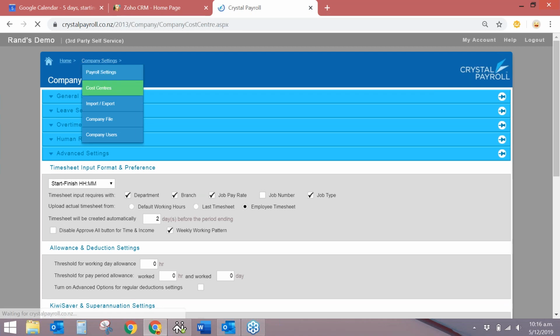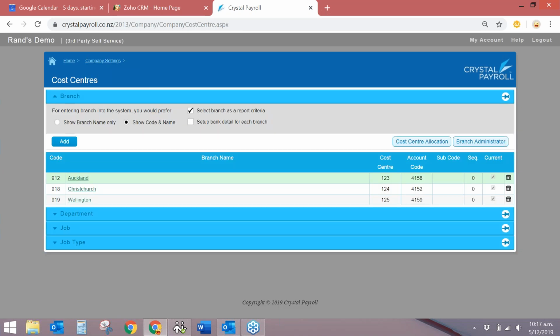The next one I'm going to hop into is the cost centers. Ideally, what you'll do here is align it with your accounting package so that the two can integrate together. So you've got your account code, which is what will line up with the accounting package. You can set up your different branches, jobs, job types, departments, and you can get that all set up in here.